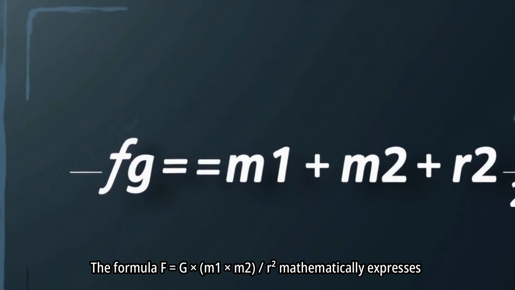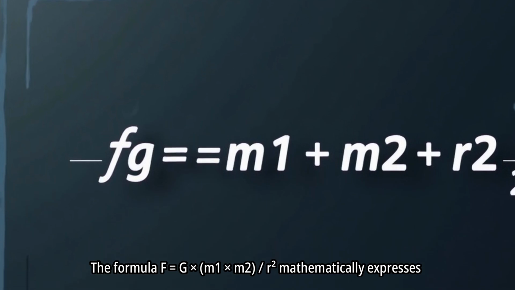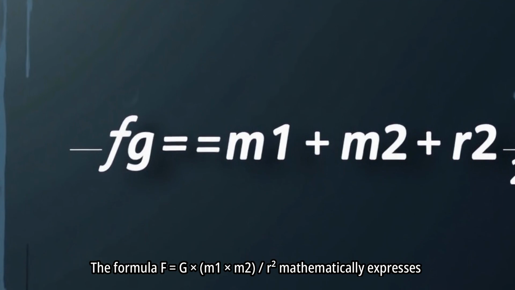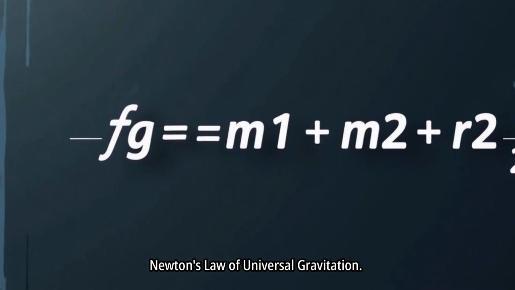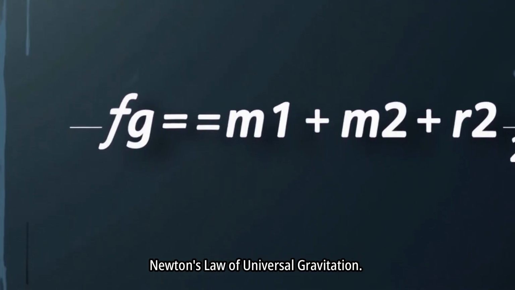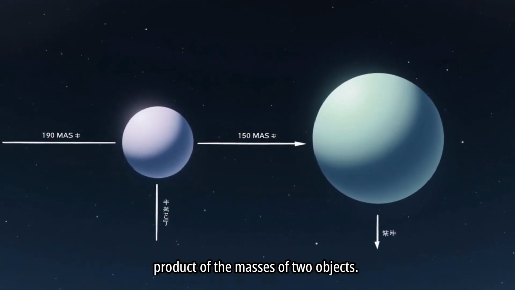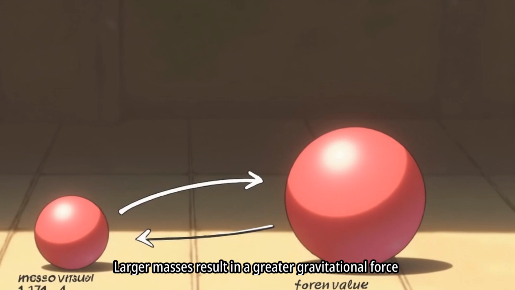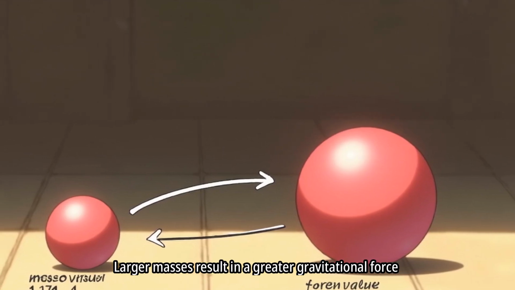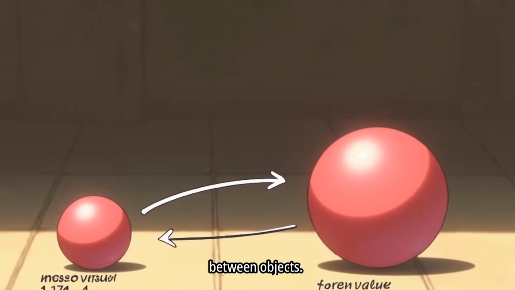The formula F equals G m₁ m₂ over r² mathematically expresses Newton's law of universal gravitation. Gravitational force is directly proportional to the product of the masses of two objects. Larger masses result in a greater gravitational force between objects.